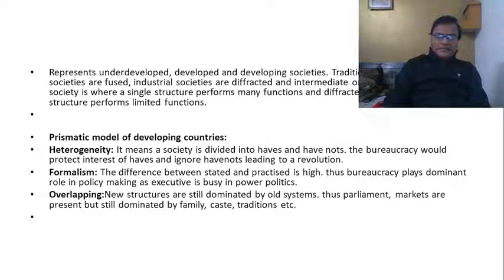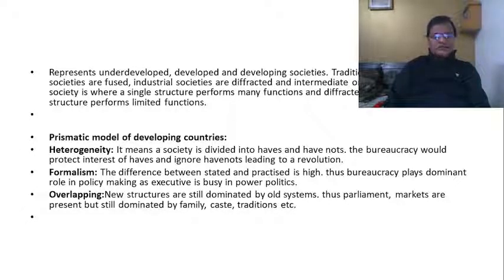And Riggs has explained the functioning of prismatic societies with the help of what we said earlier, the ecological approach and the structural functional approach.